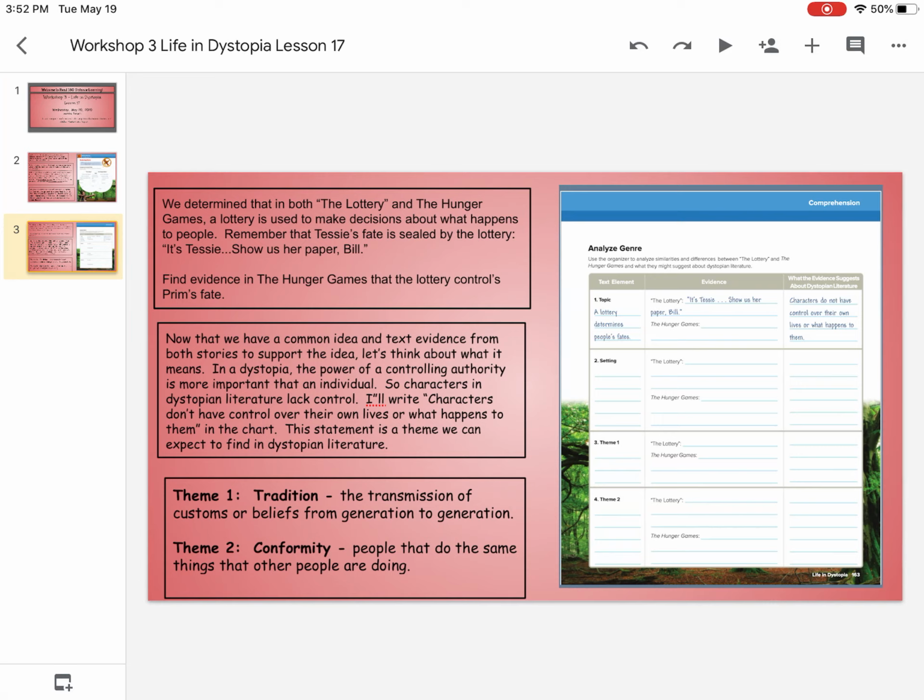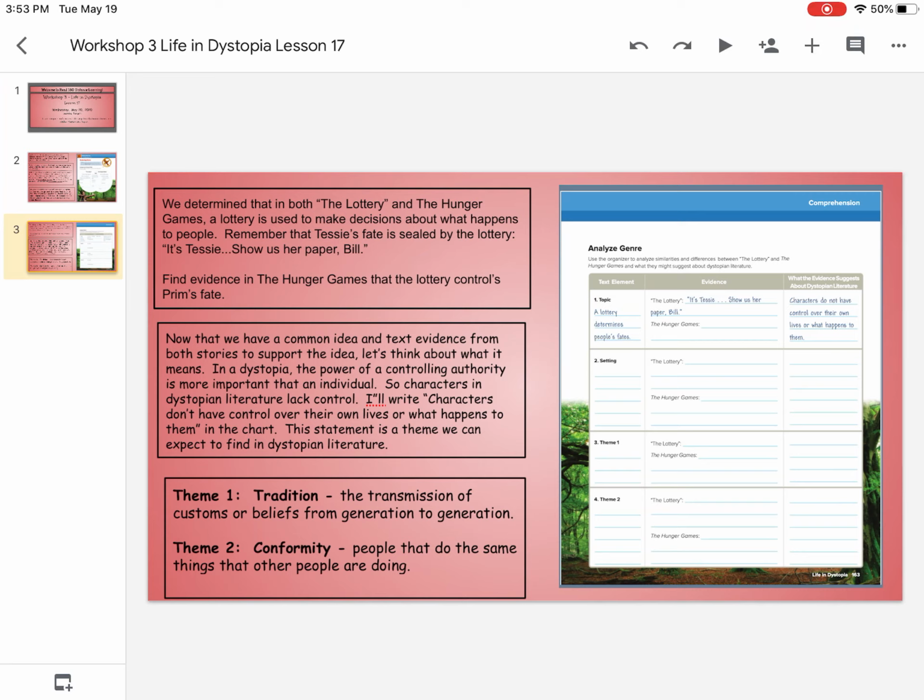So characters in dystopian literature lack control. So in that section, you see that I've written characters don't have control over their own lives or what happens to them in the chart. This statement is a theme we can expect to find in dystopian literature.